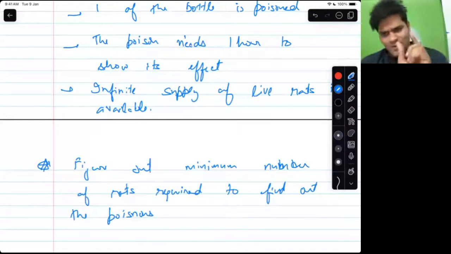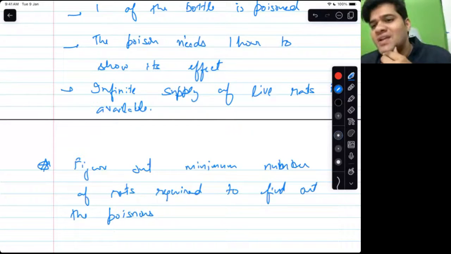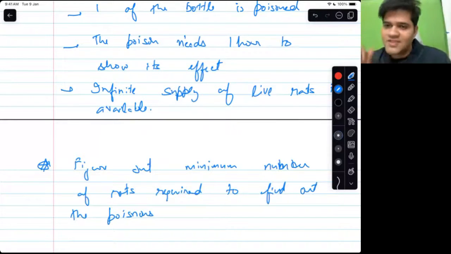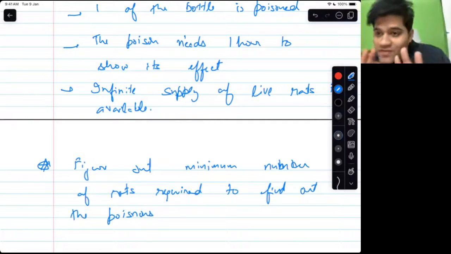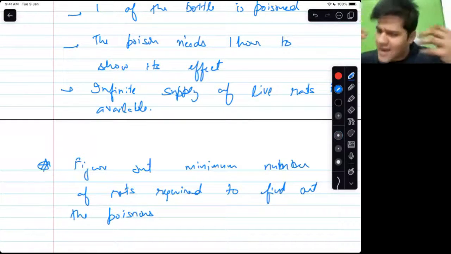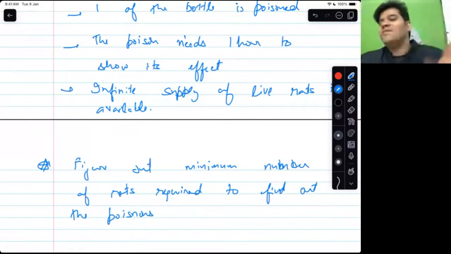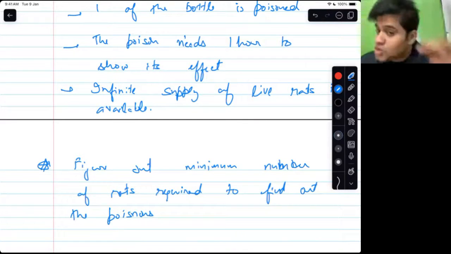I'll pick 1 rat, assign him to bottle number 1, and he drinks from there. If he's alive after 1 hour, okay, this did not have poison. Now assign him to bottle 2. If he's alive after the 2nd hour, this did not have poison, and so on and so forth. So if the time is infinite, 1 rat is enough. If time is only 1 hour and I am not trying to optimize resources, I will use 8 rats and find out. But now I want to optimize time and resources both.